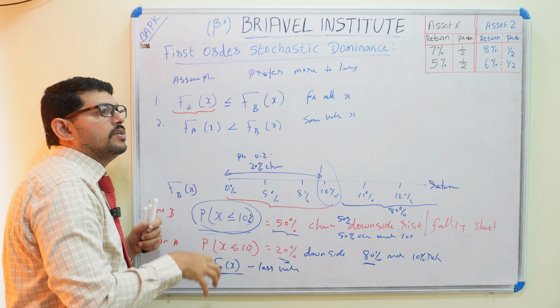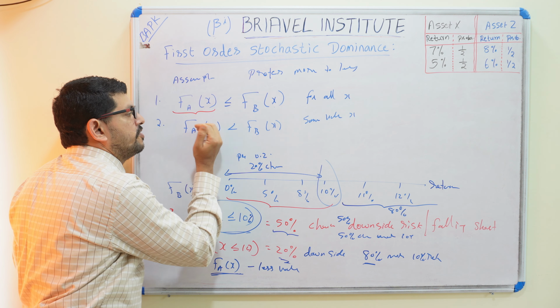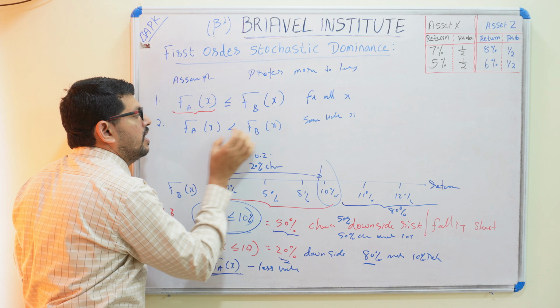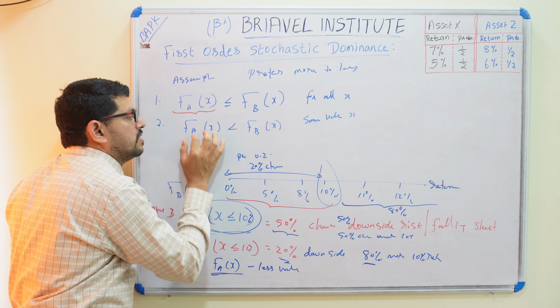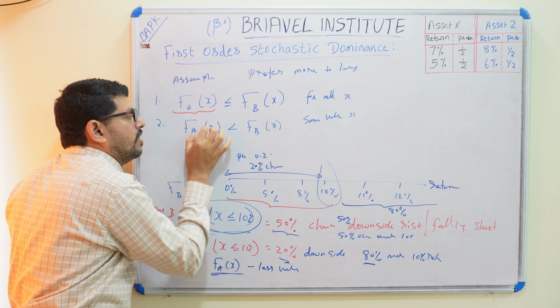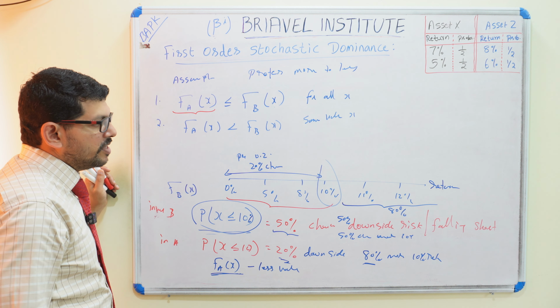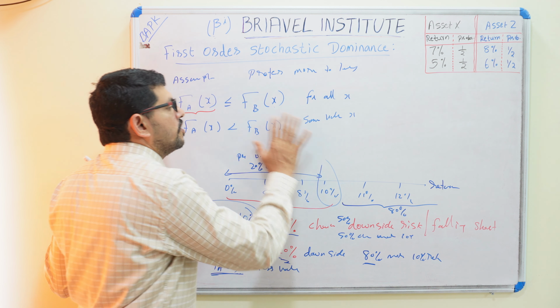In at least one case, investment A should be less compared with investment B. Some value should be lesser. So that is the cumulative probability. Hope you understood about the cumulative probability.